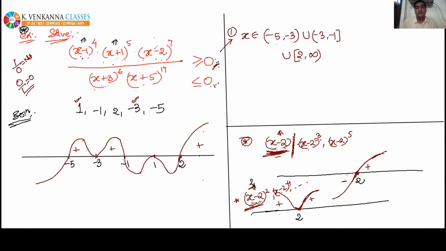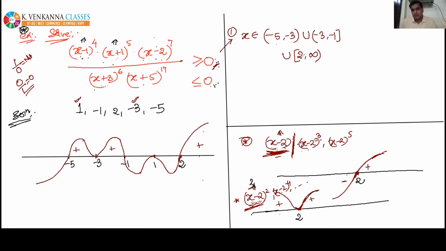Equality is here, so we can take x equal to 2 in our answer, and that's why we put closed bracket at x equal to 2. Likewise, we put open or closed at other points. I hope now it is clear to you, Vahini. Okay, so see everyone, till now the things are okay.